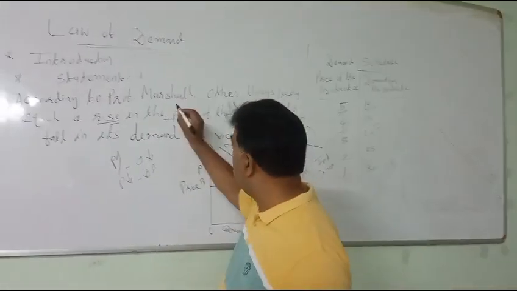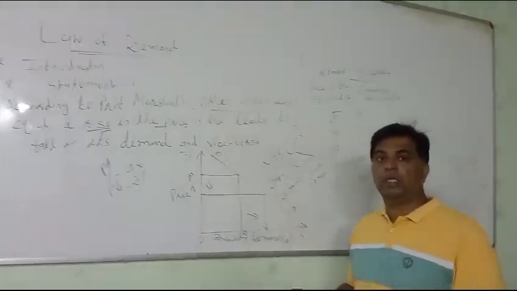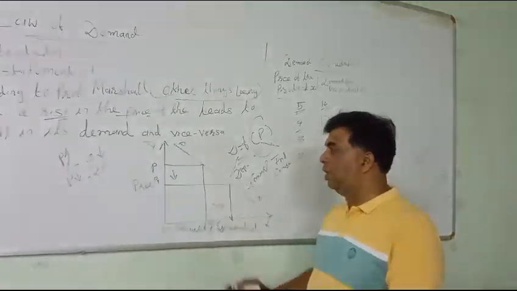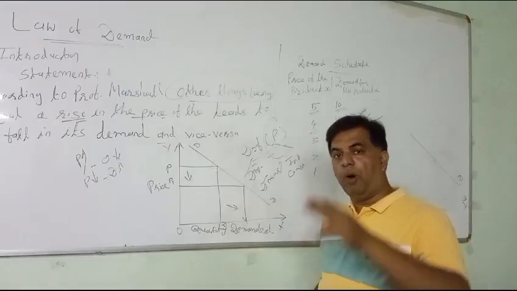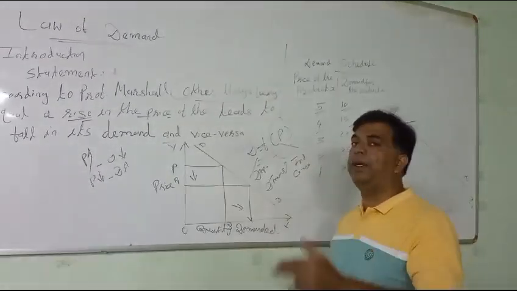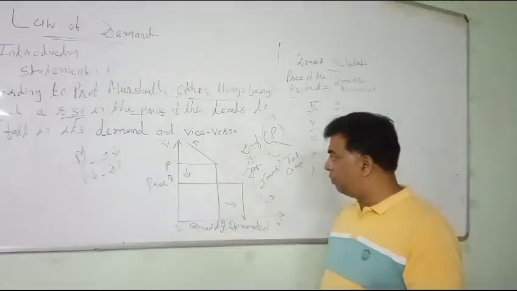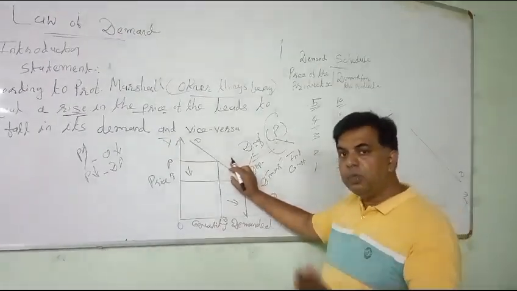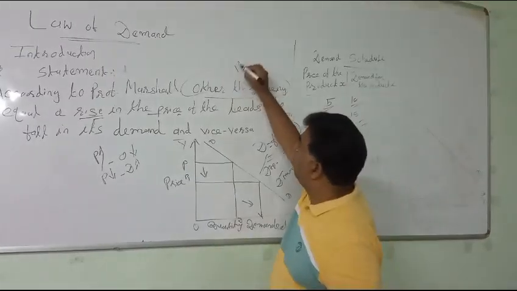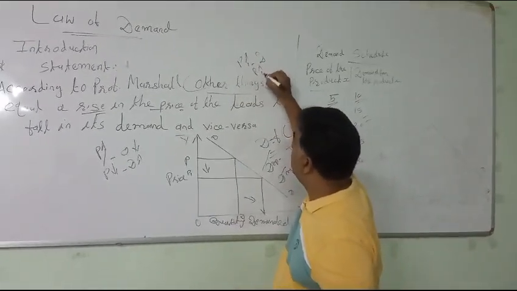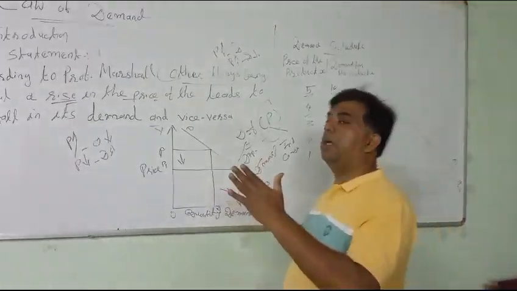Last, very important, according to Professor Marshall, other things being equal, laws of economics are essentially hypothetical. So the law of demand, the functional or inverse relationship between price and demand, can be maintained only when other factors remain constant. So the third characteristic is the assumption of other factors remaining constant. Price falls, demand rises. Price rises, demand falls. But it happens when other factors remain constant.